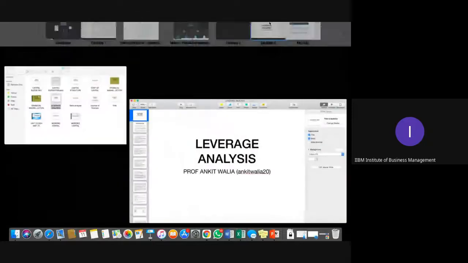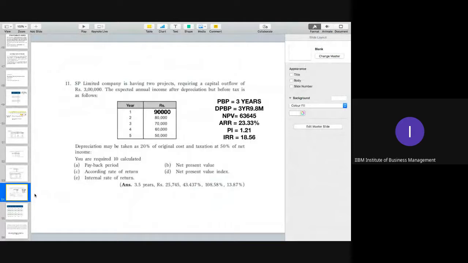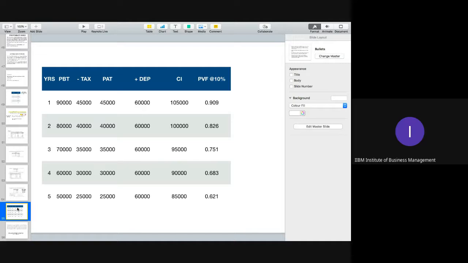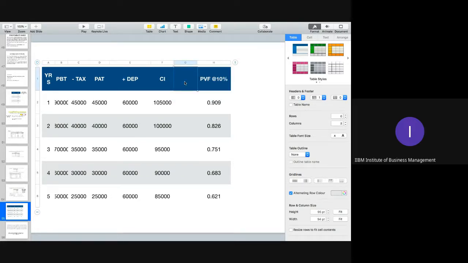Now, the next one is we'll go for cumulative. Now, first of all, I think we made a mistake over here: we need to add a column after. We need to calculate CCI over here, cumulative cash inflow.